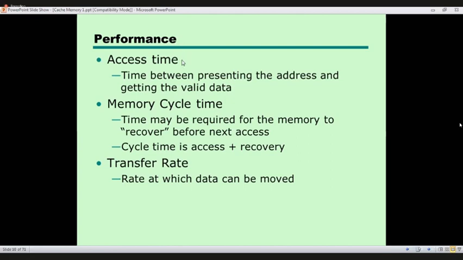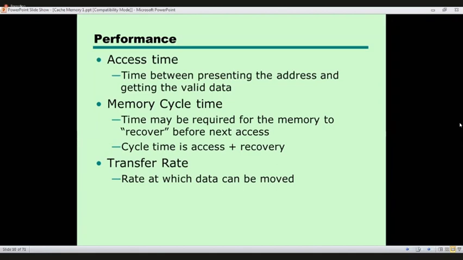After reading the data, it needs some time to recover. That is the time taken for this cycle. Cycle time means when we read or write data, just after reading or writing, we cannot refer again.